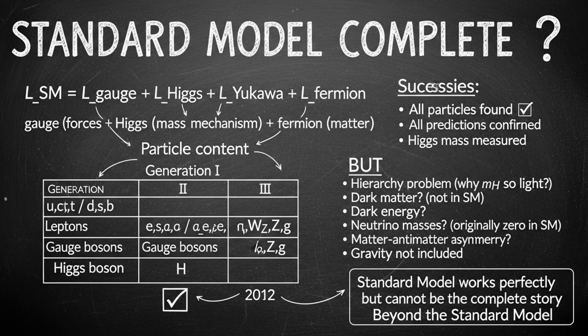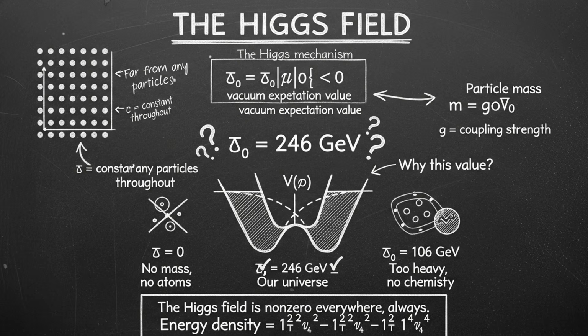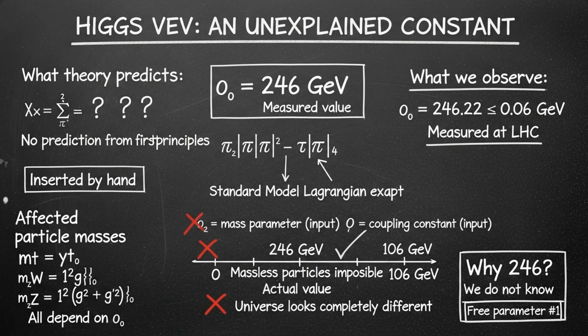The Standard Model was complete, or so it seemed. But here is where things get complicated. Because the Higgs field explains how particles get mass, but it does not explain why the Higgs field itself has the value it does. The Higgs field has what is called a vacuum expectation value. In empty space, far from any particles, the Higgs field has a non-zero value. That value is about 246 giga-electron volts.